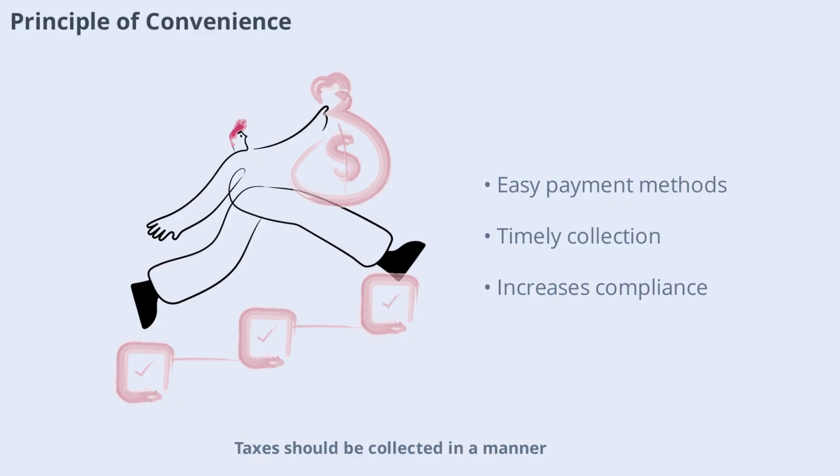Taxes should be collected in a manner and at a time that's convenient for taxpayers. For example, collecting agricultural tax after harvest or allowing payment by check makes it easier for people to comply. Convenience in tax collection increases compliance and reduces resistance to paying taxes.